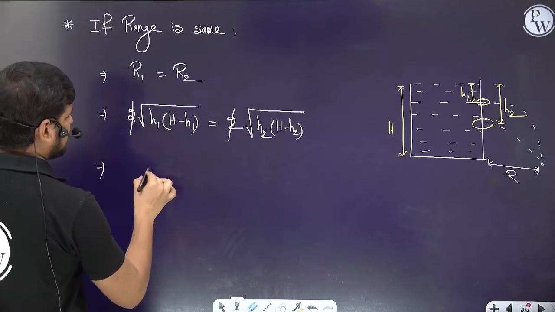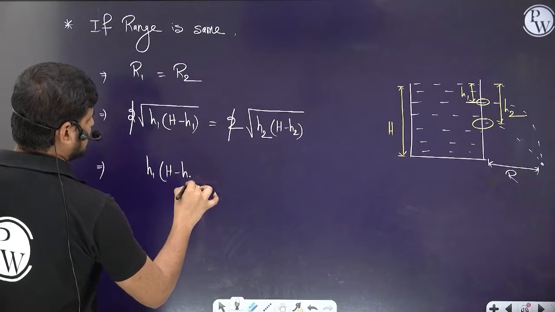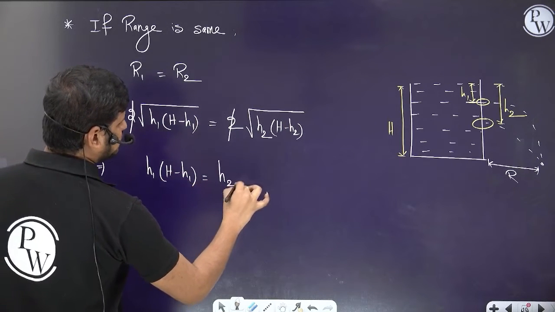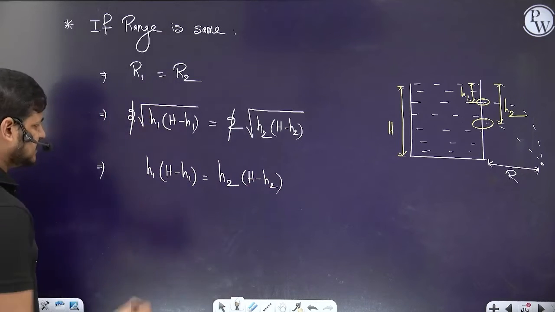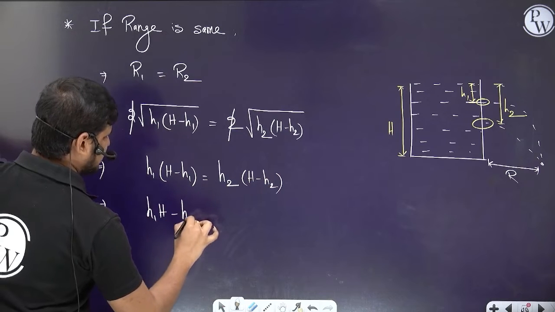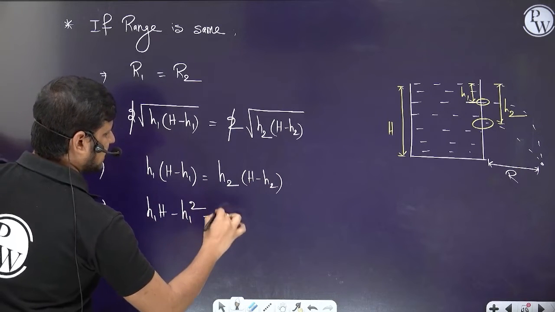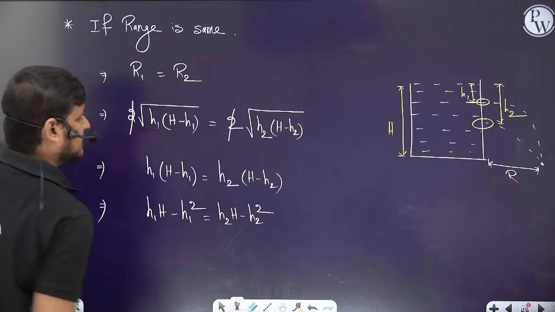Squaring on either side, we get h1 into (H minus h1) equals h2 into (H minus h2). So h1H minus h1 square is equal to h2H minus h2 square.